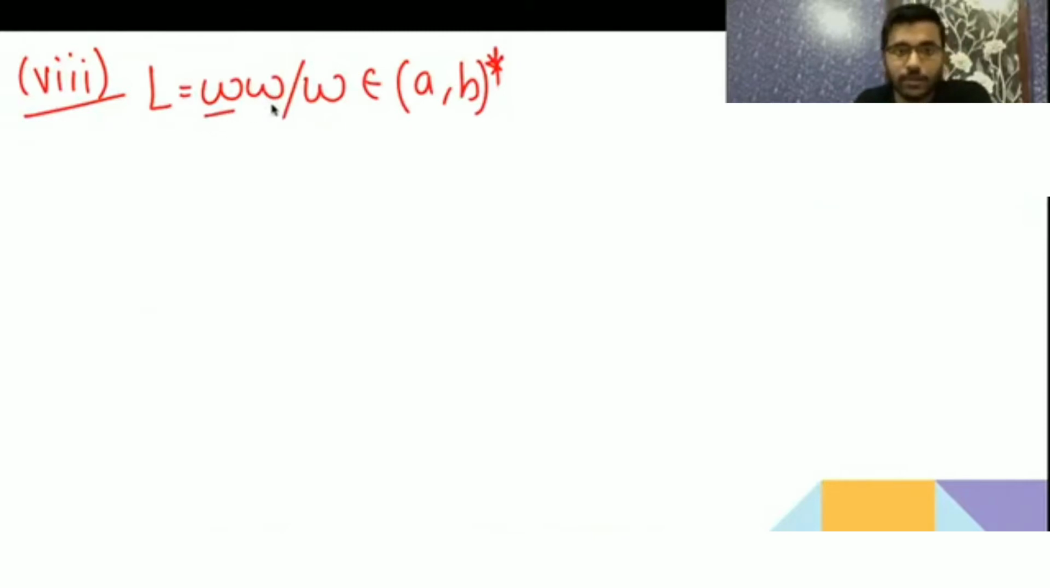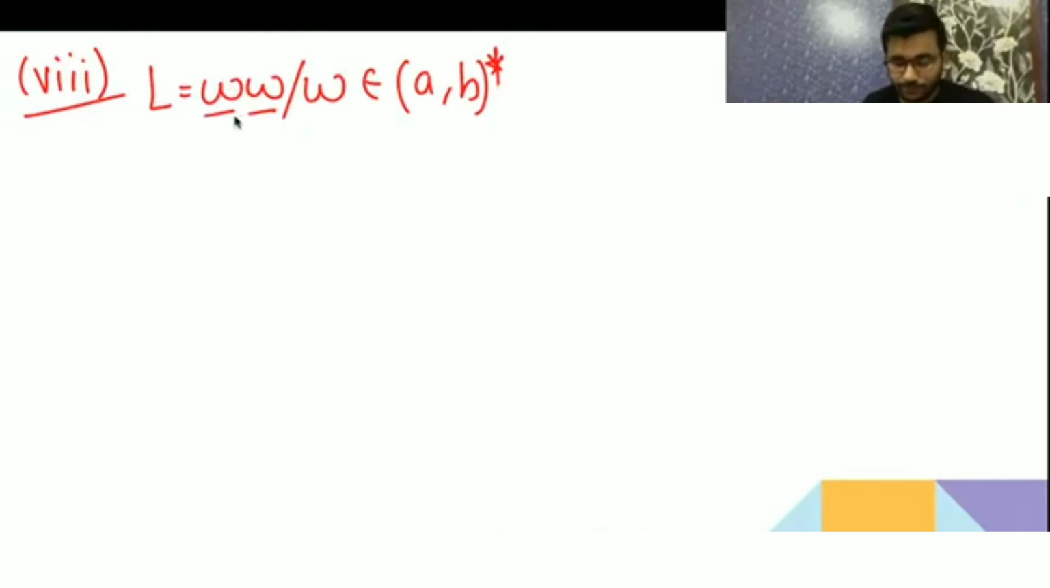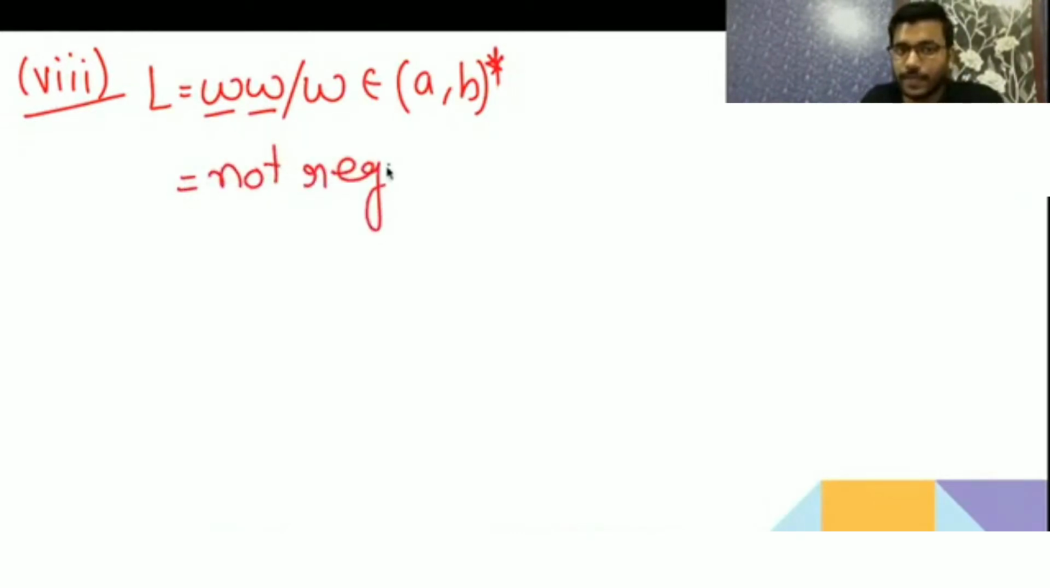First W, not reverse, W. Okay. So for this, we have to store W, then again W will come. So we are not having a memory. See, it is saying that first W will come, then again W will come. Not regular, because we will not be able to give an FA, and here we are not having a pattern.